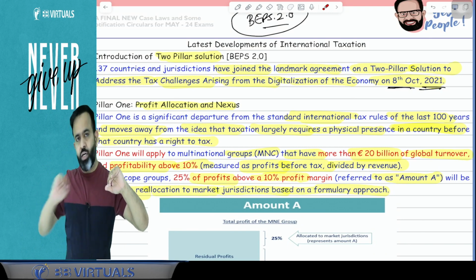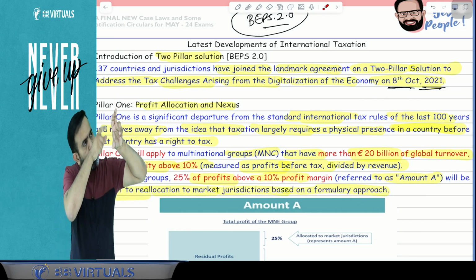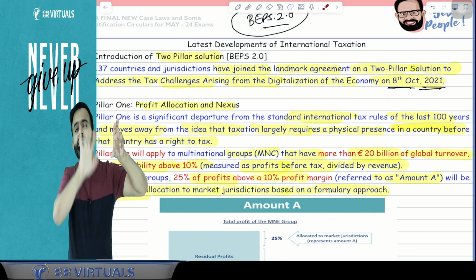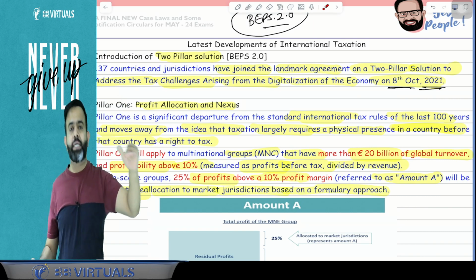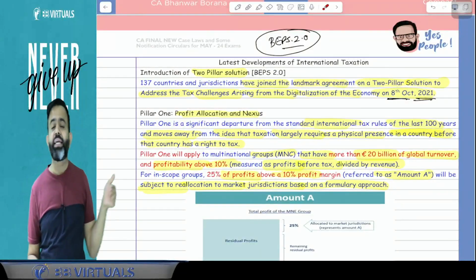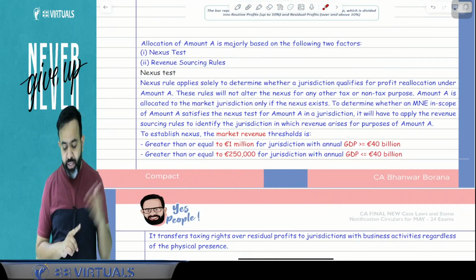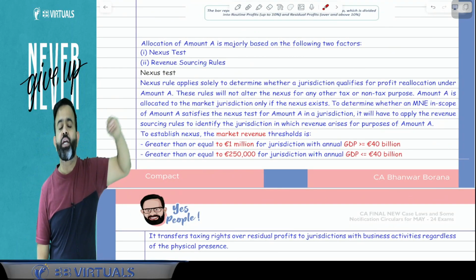So 10% is routine profit. Now in excess of 10%, out of whatever profit, 25% will be allocated to the countries from where they are getting their revenue, meaning where the nexus test is fulfilled, then this profit will be allocated to those countries.